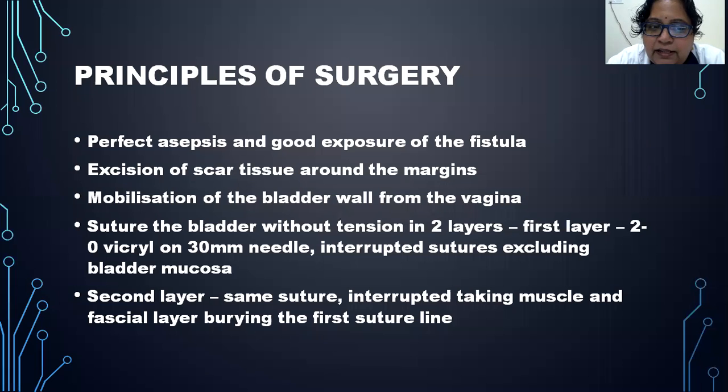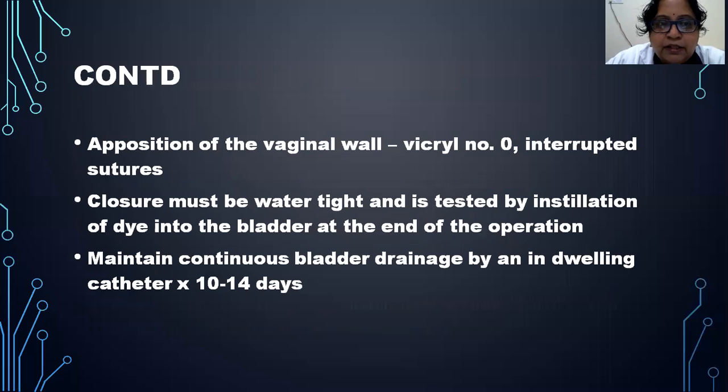The first layer is sutured with 2-0 Vicryl on a 3-0 needle, and interrupted sutures are done excluding the bladder mucosa. The second layer, same suture, takes the muscle and the fascial layer, and the first suture line is buried during the second suture.